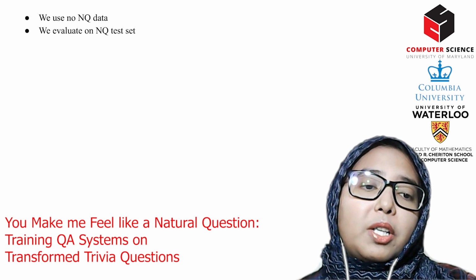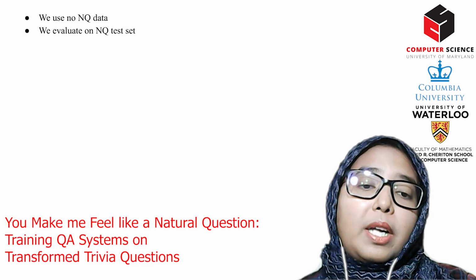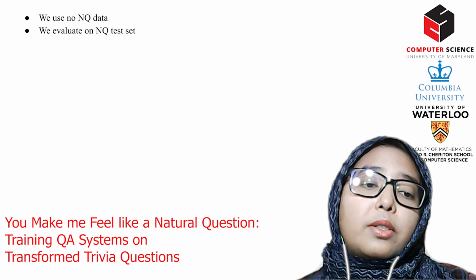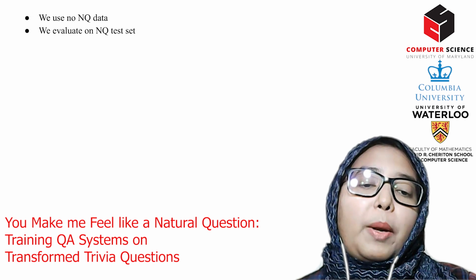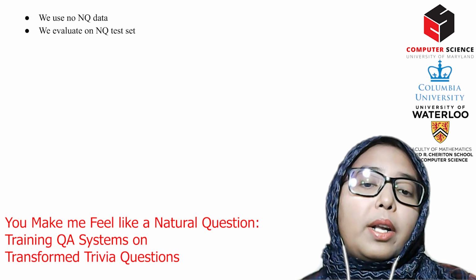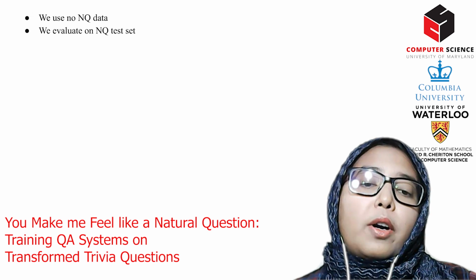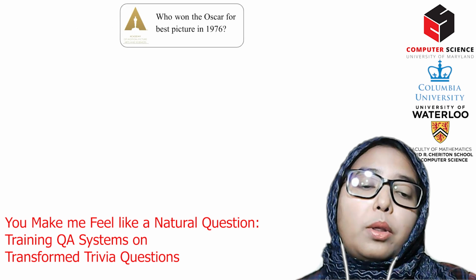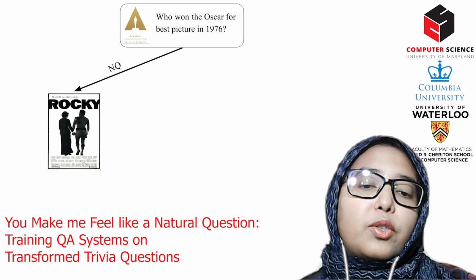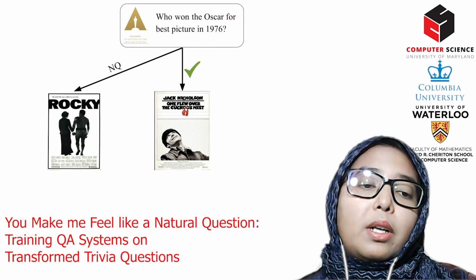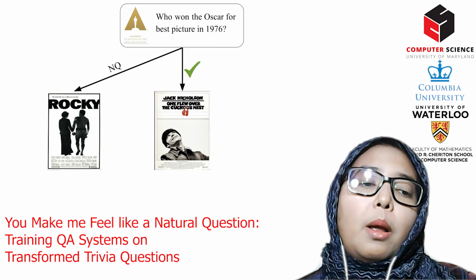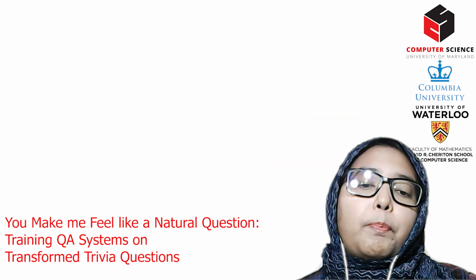This is challenging because many zero shot QA models are based on LLMs that do not disclose training data and likely use NQ data. We have more details in the paper, but one clue is that they repeat NQ answers to questions even when NQ is wrong. For example, an NQ question, who won the Oscar for Best Picture in 1976, says that the answer is Rocky. However, this is wrong. One Flew Over the Cuckoo's Nest won the 1976 Best Picture, but GPT also answers Rocky.